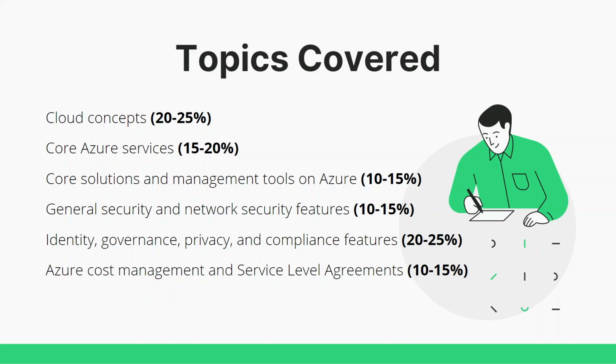So guys, the top three are basically easy, like cloud concepts, core Azure services and core solutions and management tools are pretty easy. You can easily score, I think, 100 out of 100 in these topics. The last three, general security, identity governance and Azure cost management, are really, I won't say difficult, but they are more difficult than the other three. So you need to practice more in the last three. I will show you my report card at the end so you will understand a bit better.